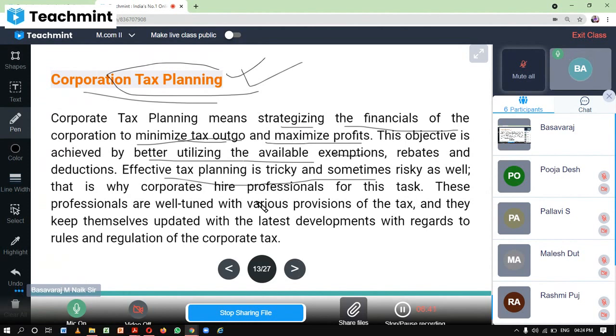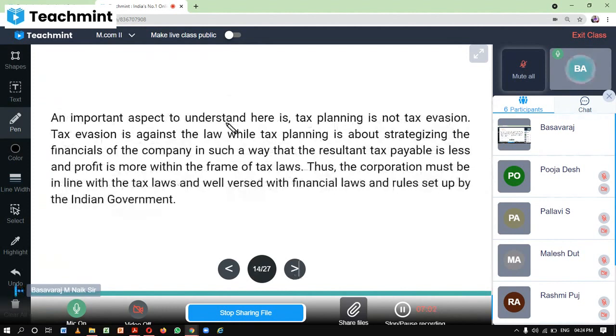So it is not an easy task, right? To manage corporate tax planning effectively, they hire professionals. These professionals are well tuned with the various provisions of the tax, so that they can manage it very effectively, right? So that is what we can call corporate tax planning.